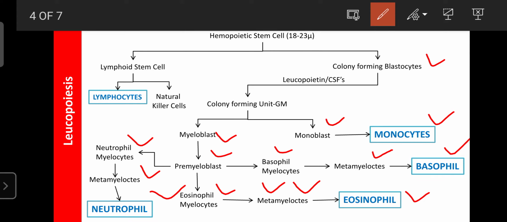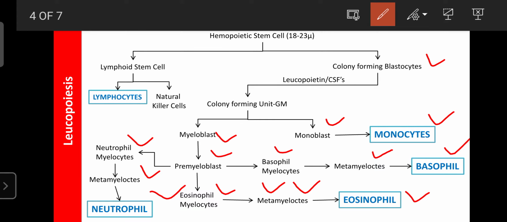So like that, basophils, eosinophils and neutrophils are formed or produced from the pre-myeloblast under the influence of the leukoprotein and CSF. So like that, all five types of WBC are formed from the colony forming blastocytes under the influence of leukoproteins or colony stimulating factor, as well as in the presence of the various hormones.